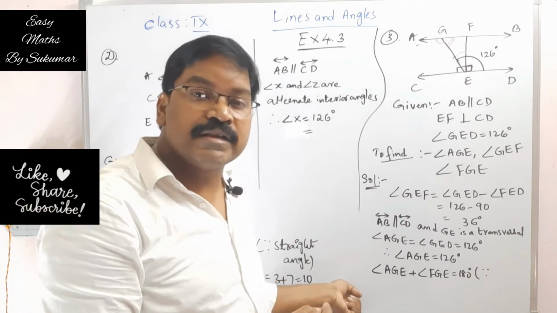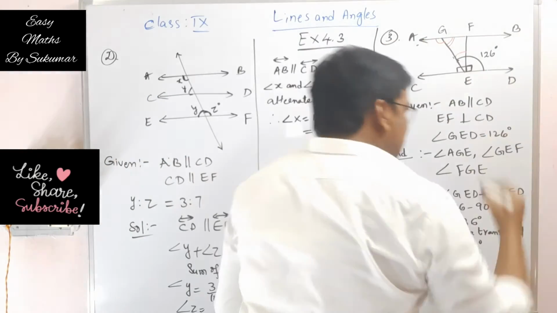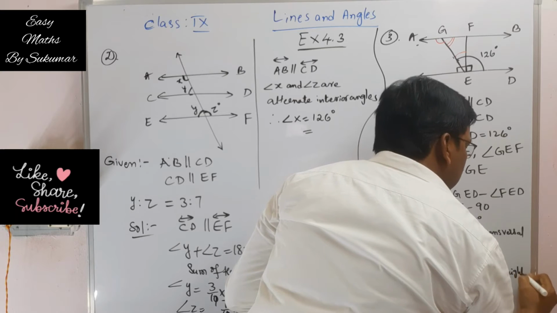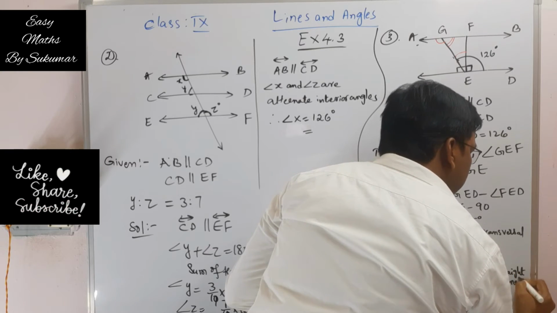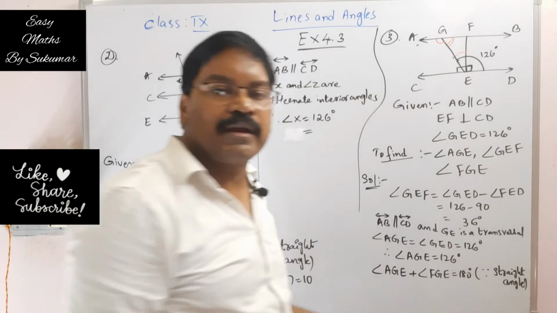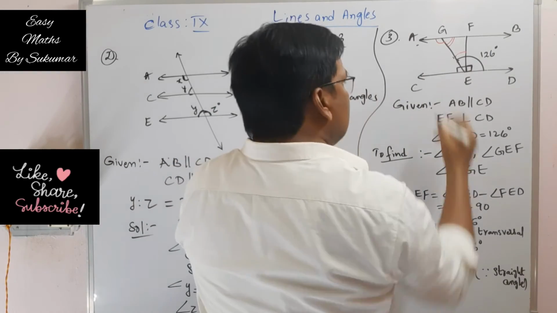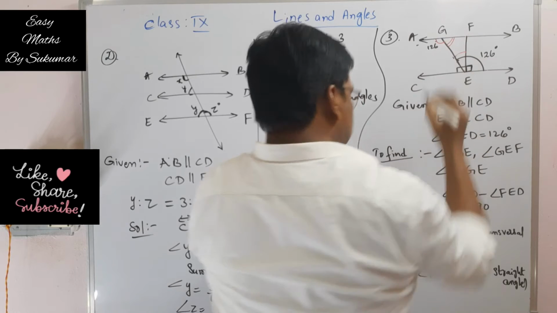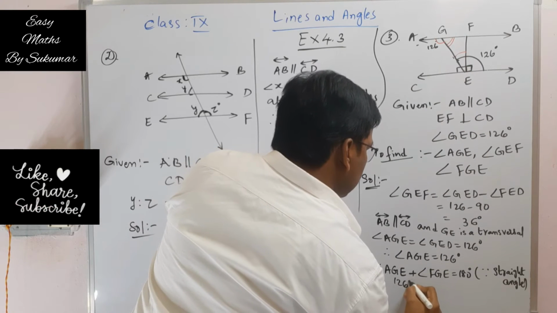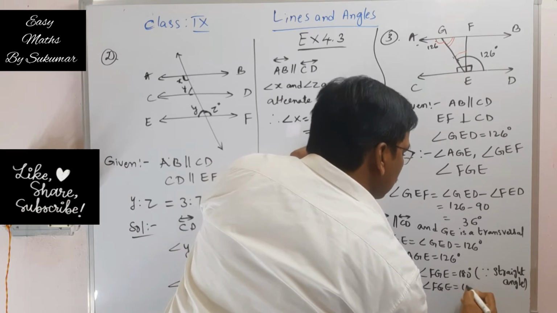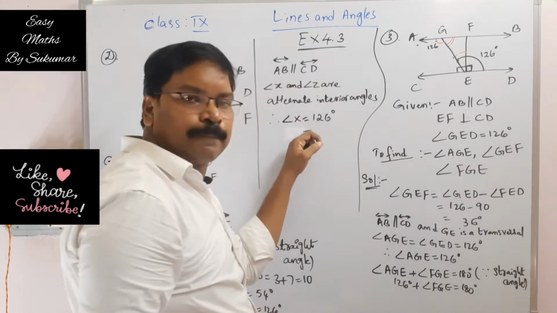Since it is a straight line. Straight line means it makes an angle of 180 degrees. Therefore, my dear students, here this angle AGE is already 126 degrees. So this is 126 plus angle FGE is equal to 180 degrees.